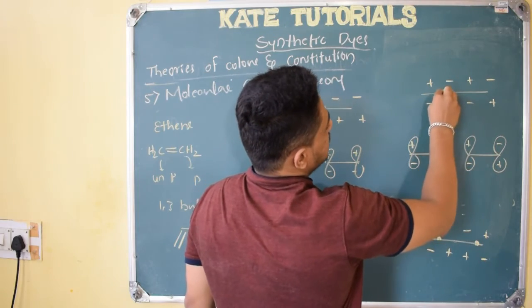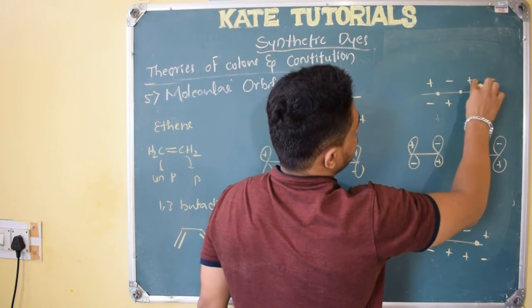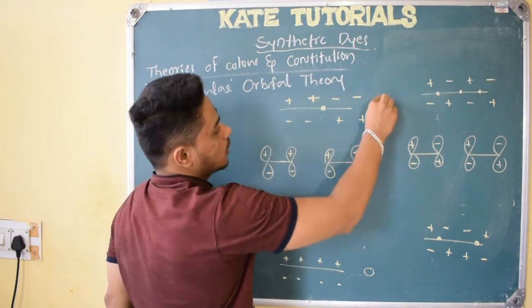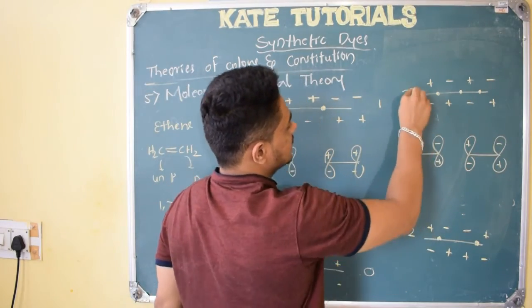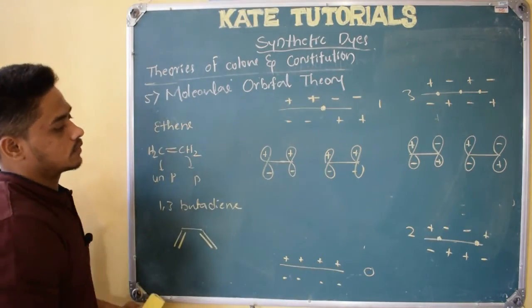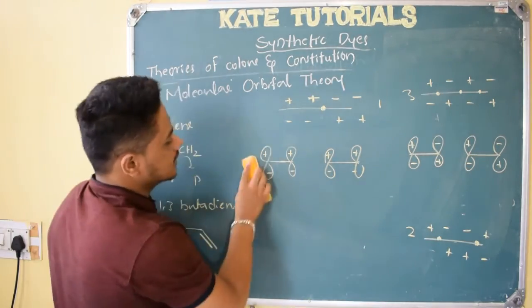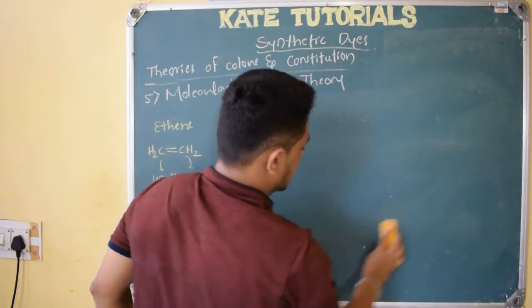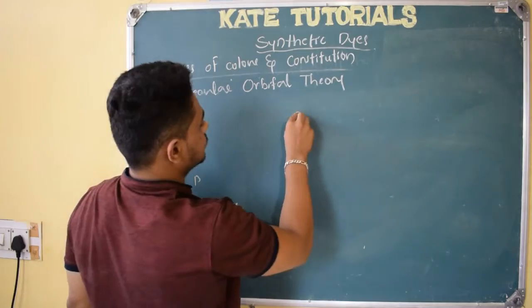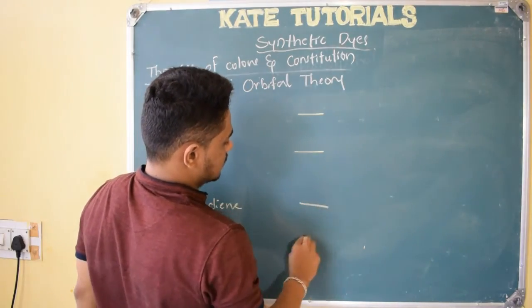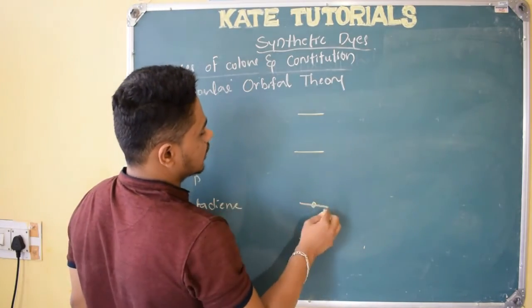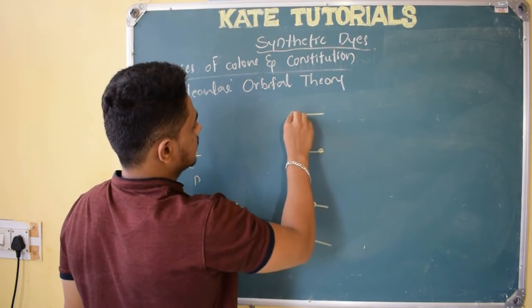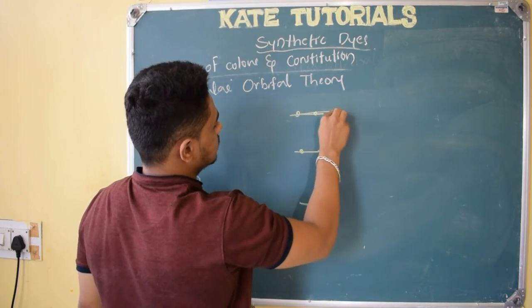So here plus minus means one node, minus plus means one node, plus minus means one node. So initially here it has got 0 nodes, here 1 node, here 2 nodes and here 3 nodes, right. So all the 4 structures I will arrange in such a way that, see here, I will do them like this. Initially 0 node, 1 node, 2 nodes and 3 nodes were there, right.